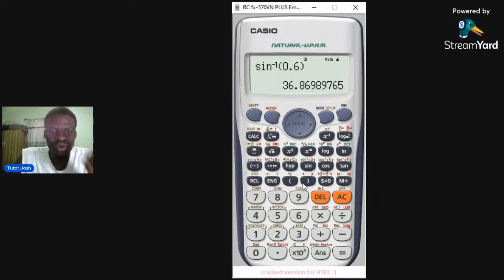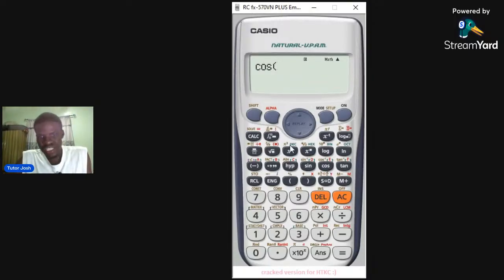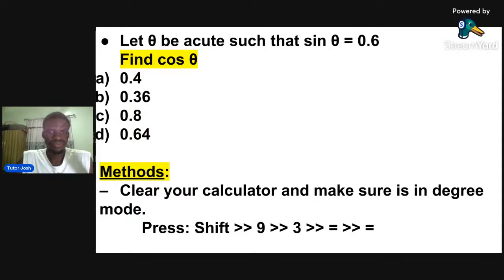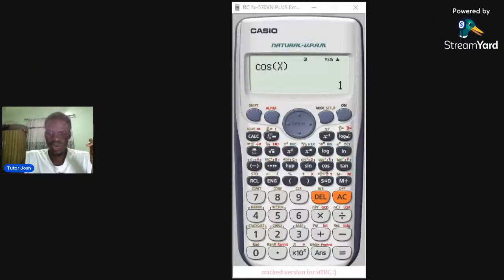After punching it, the question is asking us to find cos theta. So what you just do is press cos x. So you press alpha what? X and close bracket, right? And you press equals to. Okay, the answer is actually telling us 1. Or am I really sure of the question? Let's check the question. This is actually the question. The answer is telling us 1. So what you are just simply going to do is just approximate, or you might just put it as 0.8, which is actually close to what? To 1. Or let's actually do it again to see if most of us got the answer as 1.